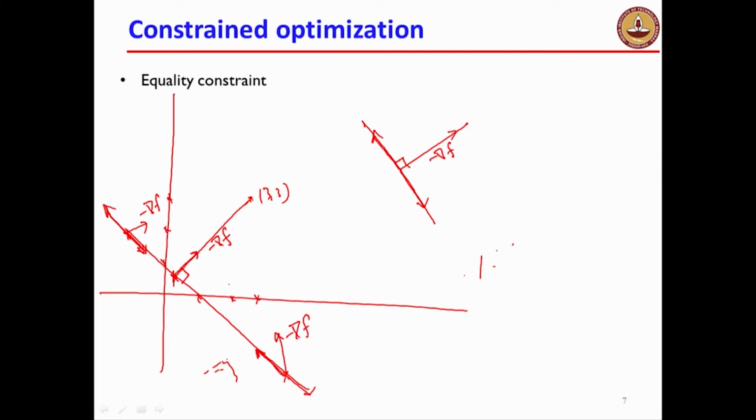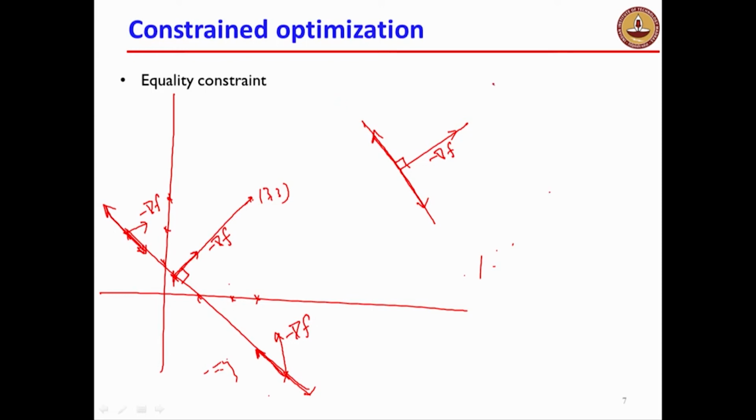At any of the other points where it is not perpendicular, minus grad f will have a component along a feasible direction, and if you go along that direction a small amount, you will continue to remain on the constraint and the function value will only decrease. Therefore, neither of these could have been an optimal point. So the point where you drop a perpendicular to this line happens to be an optimal point, and minus grad f is perpendicular to the constraint surface.